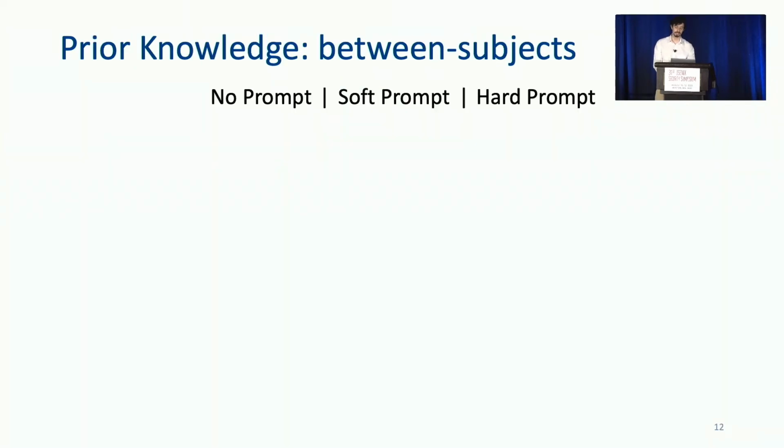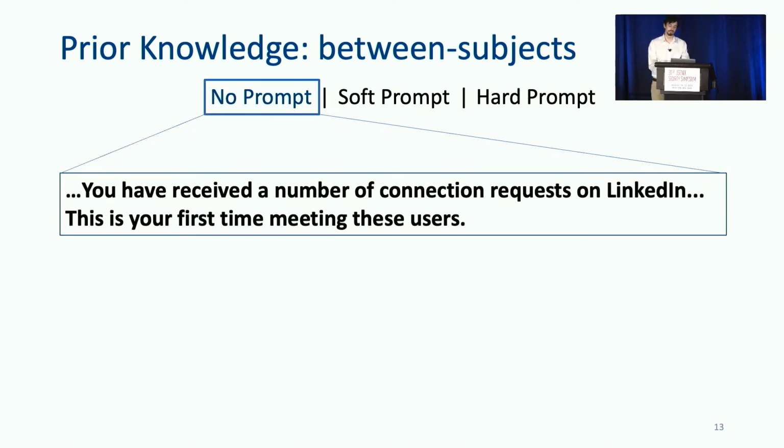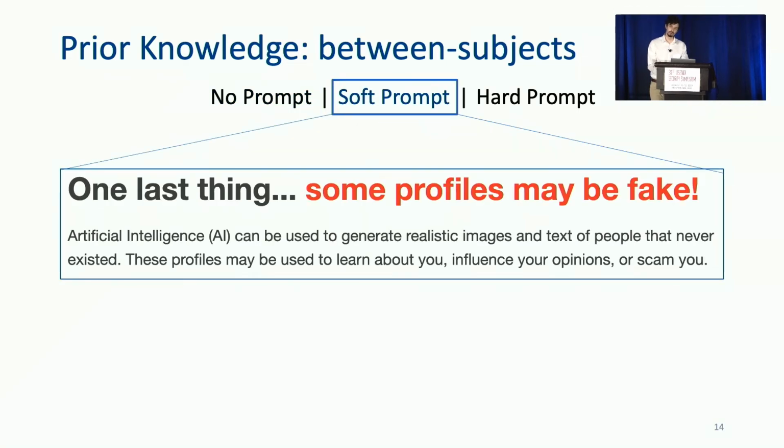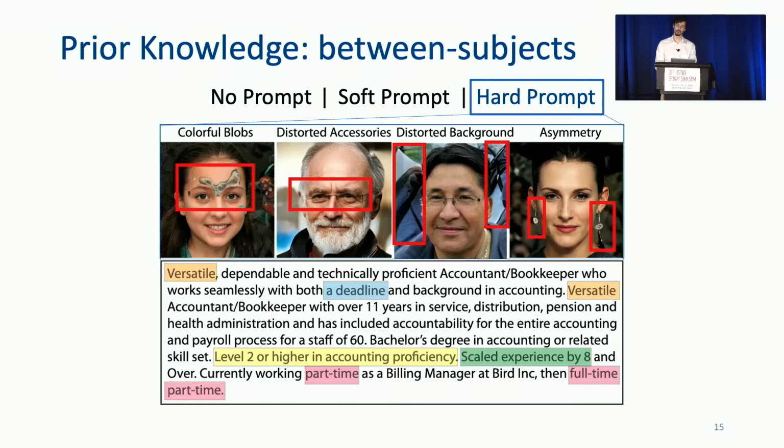For a second controlled condition, we determined the effect of interventions, like deepfake training, by treating participants with varying amounts of deepfake prompts. Participants either received a no prompt, which contained only a role-playing scenario, a soft prompt, which warned participants that some profiles may contain AI-generated media, but did not provide any specifics on what they might look like, or a hard prompt, which informs participants that some profiles may be AI-generated and also includes a detailed tutorial describing these deepfake techniques and common artifacts that appear within them.